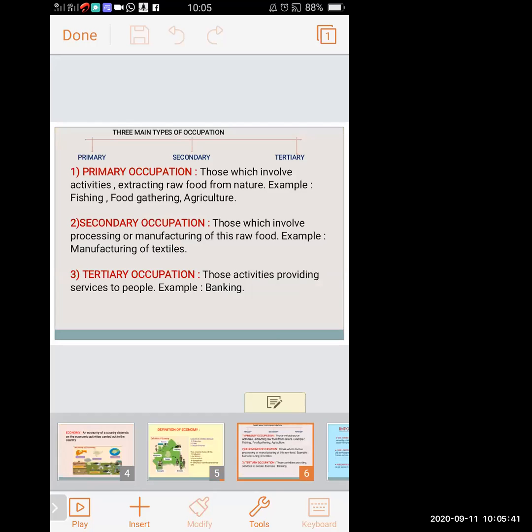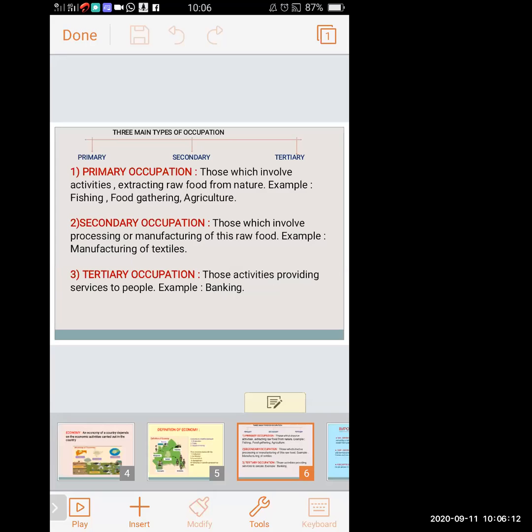Now we know that there are three main types of occupation: primary occupation, secondary occupation, and tertiary occupation. These are the three main occupations carried out in a country. Primary occupations are those which involve activities extracting raw food from nature. Primary activities are the activities which are involved in nature.